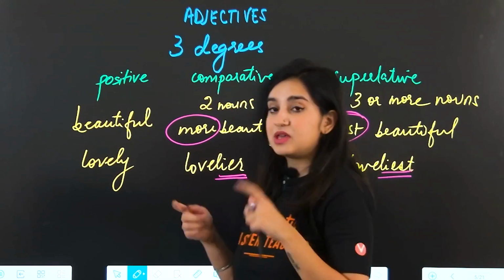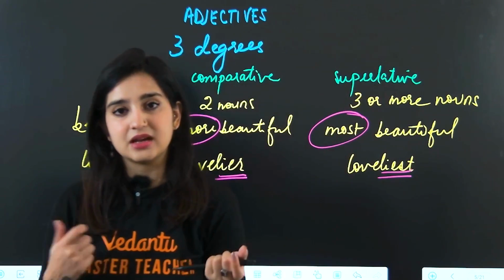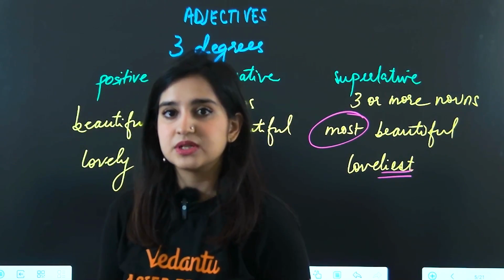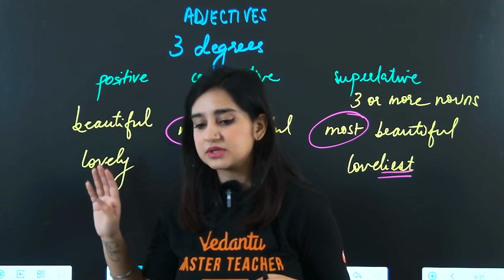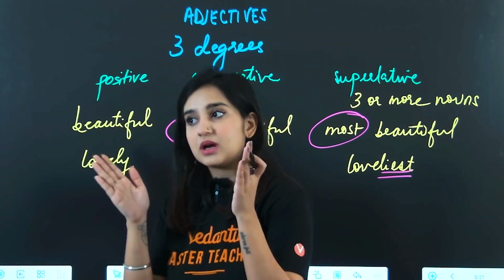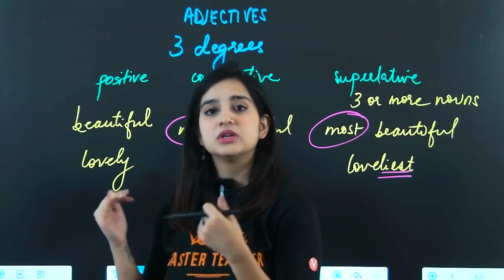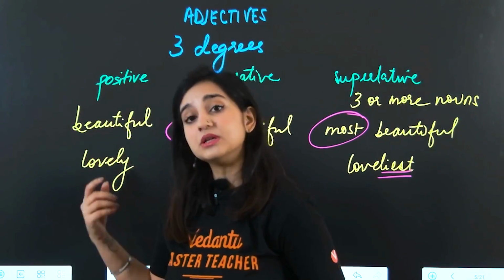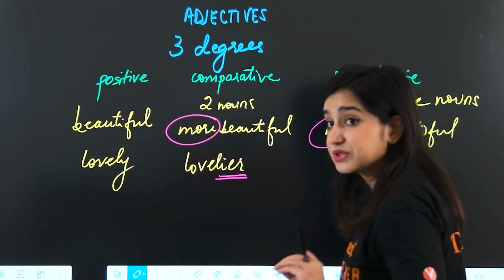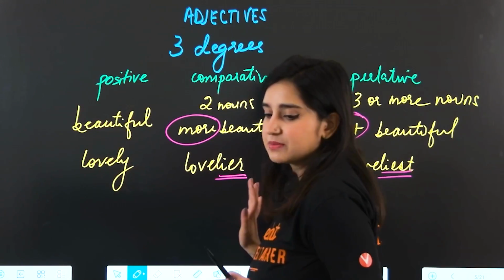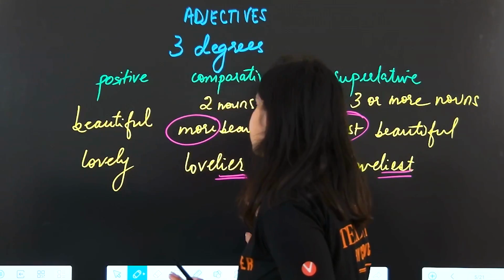How do we decide if we use more, most, or we add ER or EST? It all comes down to syllables. You have 3 syllable, 4 syllable words, then you use more and most. Shorter words, 1 syllable, 2 syllable, you can add ER or EST. That's the general rule. There might be some exceptions, but it's a good rule to keep in mind.